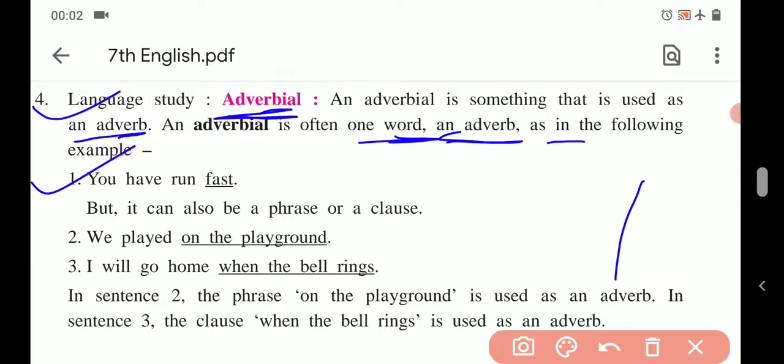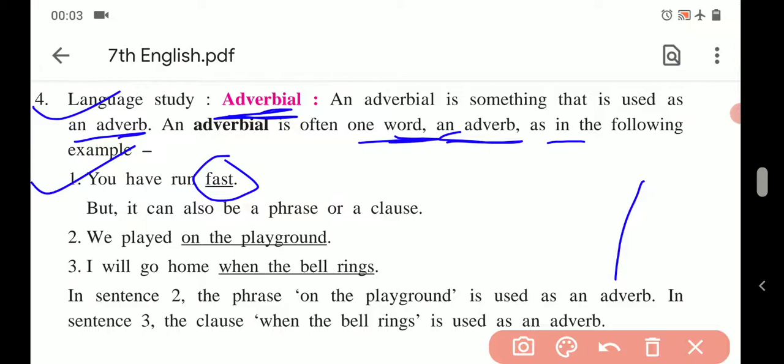First, "You have to run fast." The word fast, which is underlined over here, is an adverbial because it is giving information about the verb run, how it takes place. So as the word fast gives information about the verb run, it is an adverbial.